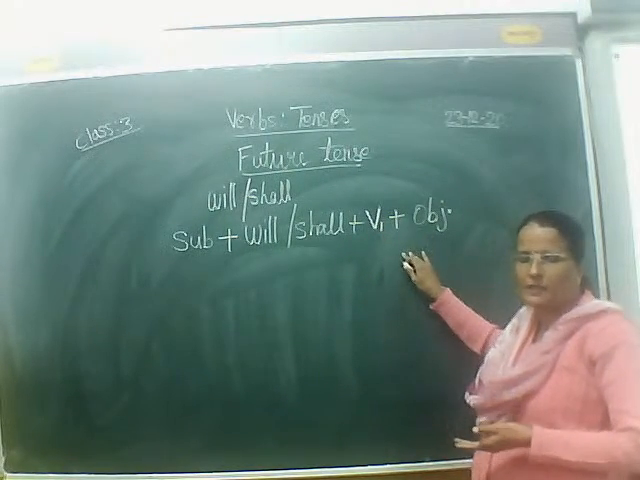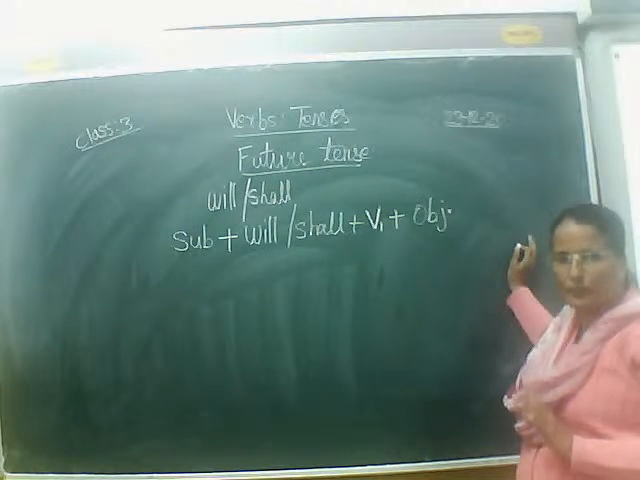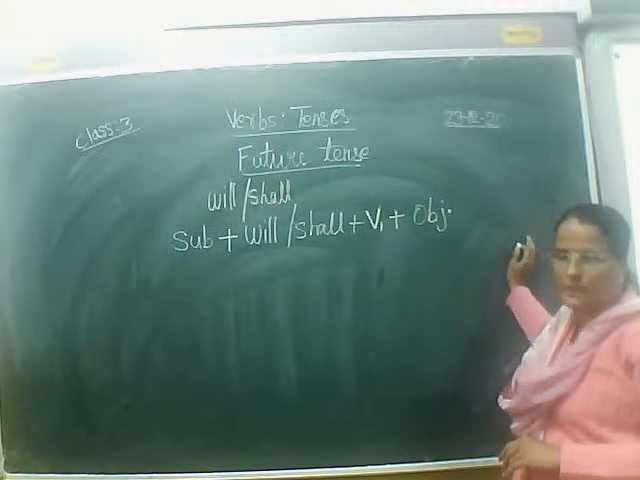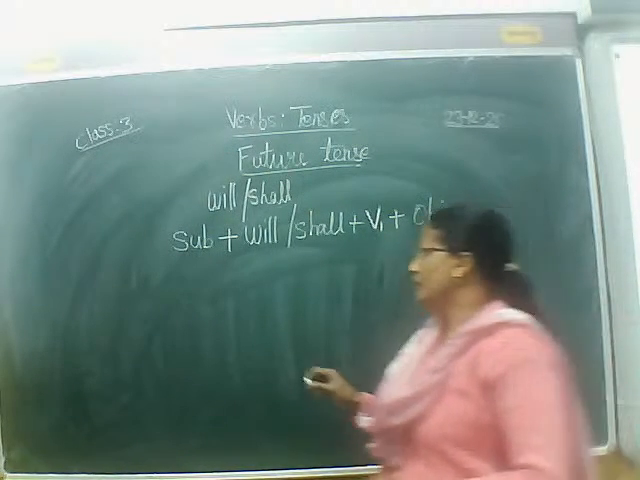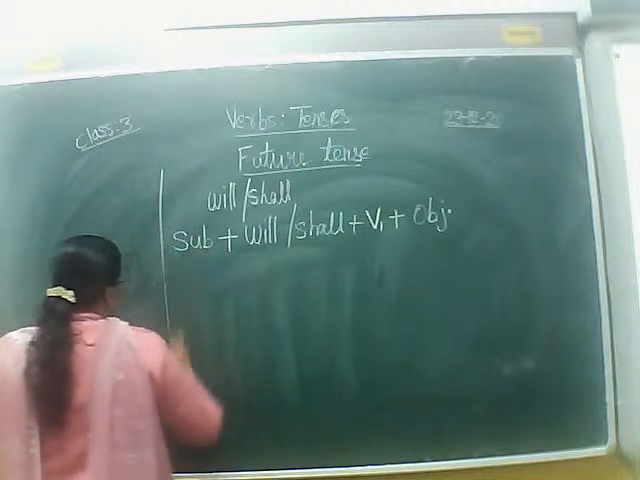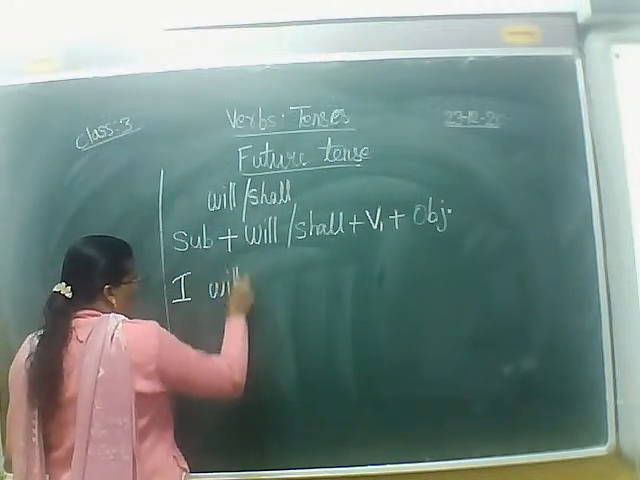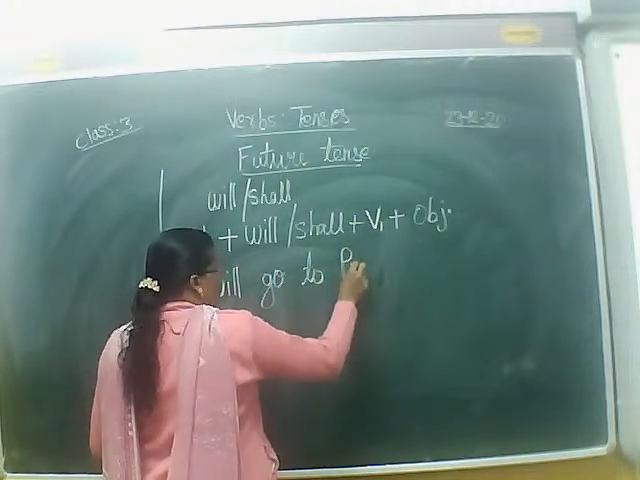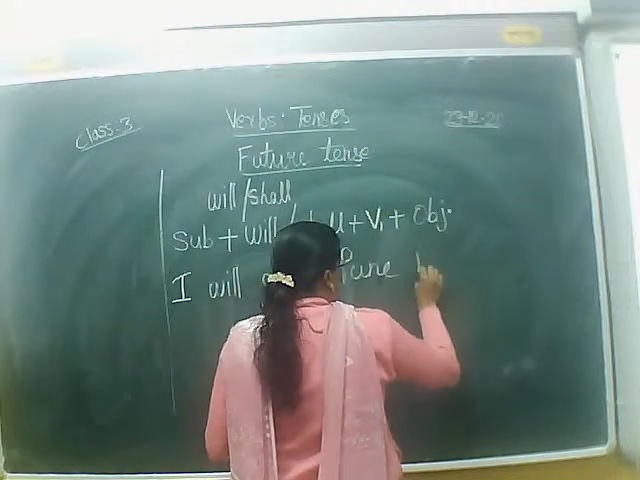Then after the base form of the verb, whatever the other things are there to support the statement or the sentence, those are called the object. I will write a sample, you can see it. I will go to Pune next month.